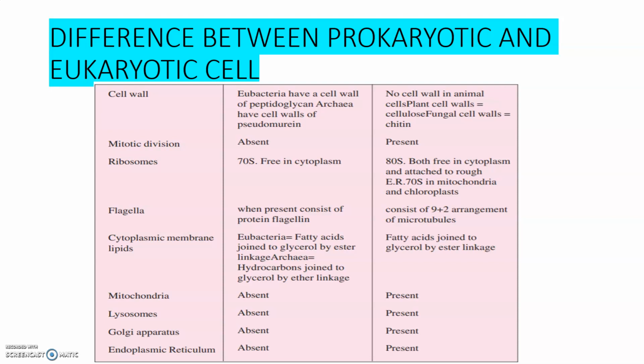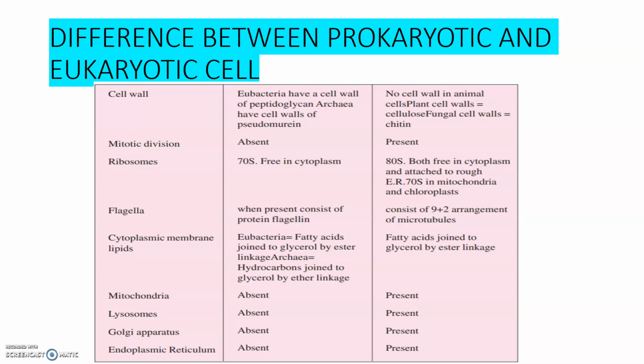So chitin is present in fungi. Cellulose is present in plant cell wall. Next, about mitotic division. The mitotic division is absent in the prokaryotes, whereas it is present in eukaryotes.